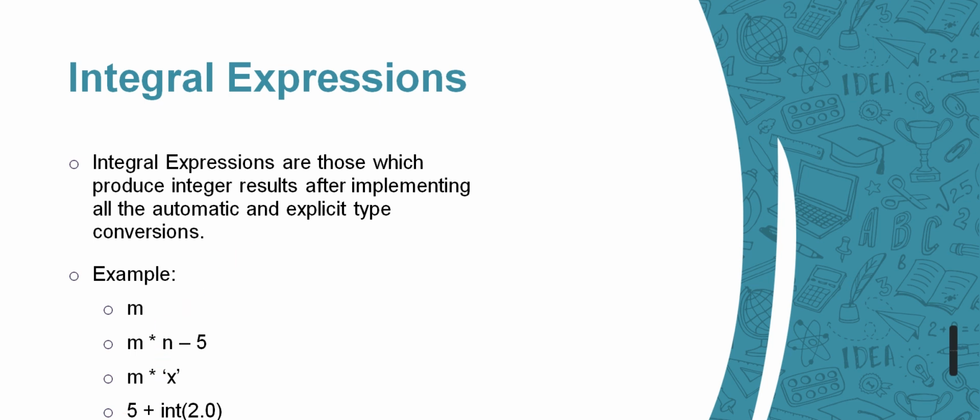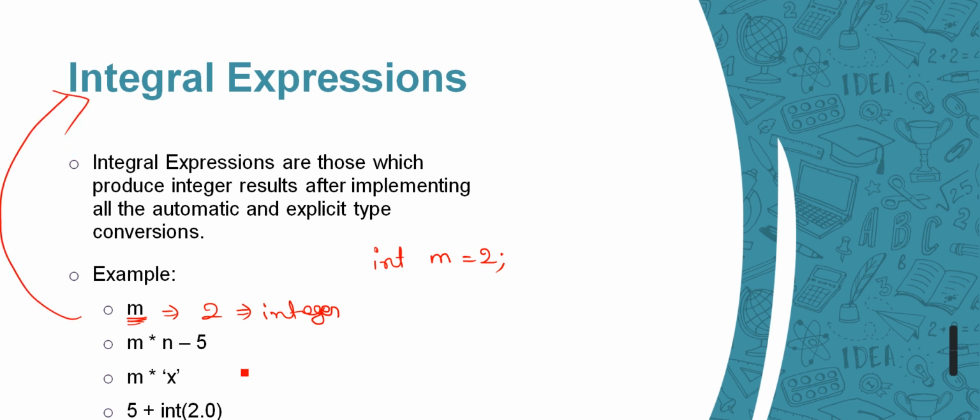So here you can see, here m is an integer value, right? Let's suppose I have declared a variable called int num and given some value 2. So m is what? The value 2 will be the result of this, and this is an integer value. So this will be termed as integral expression.